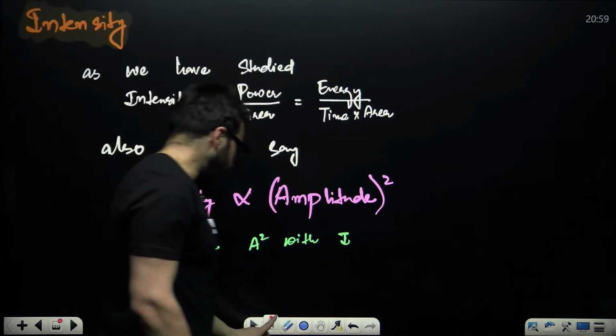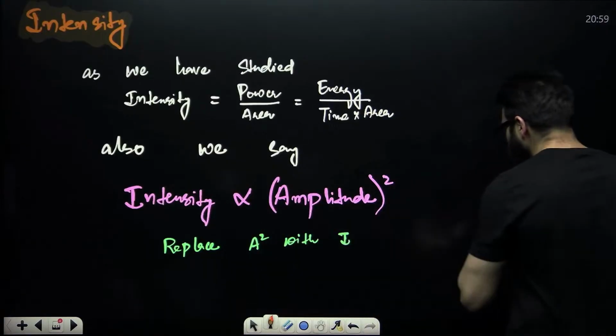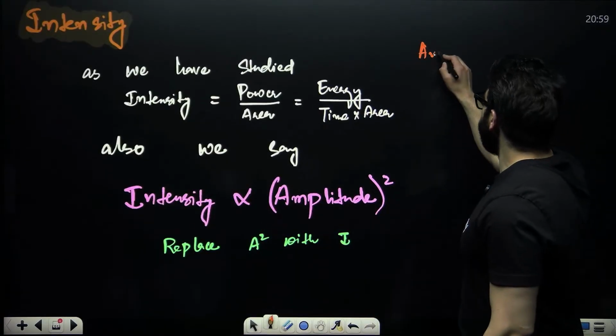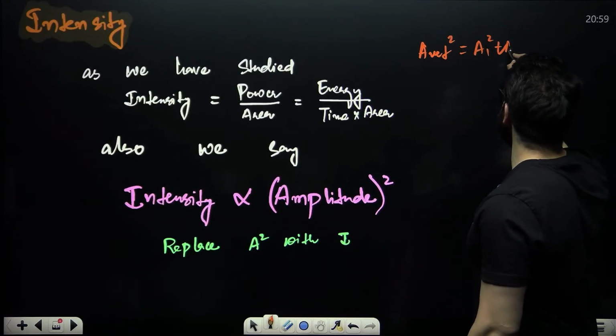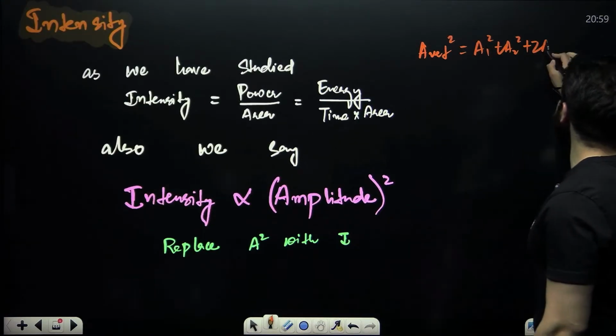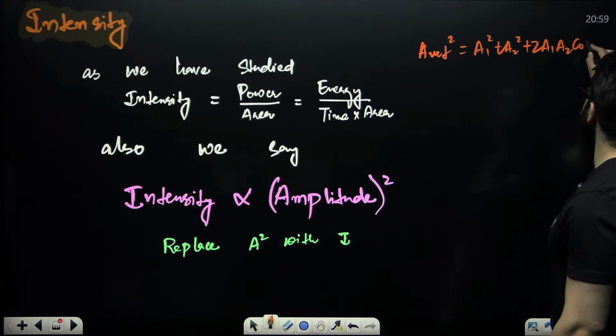Now tell me, if you have this equation, A net square is equal to A1 square plus A2 square plus 2 times A1 A2 cos of phi.